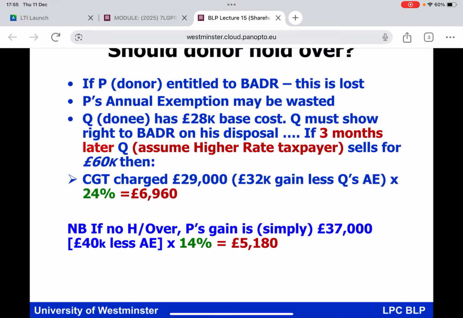So, okay, with that out of the way now, stop and remind yourselves, we've been focusing on CGT, we've talked about BADA, we've talked about holdover relief, we have just briefly mentioned rollover relief on replacement of qualifying business assets, and I just put into the mix, is there something out there that offers you tax breaks where an individual invests cash into a company directly for shares? We're about to find out, everybody.